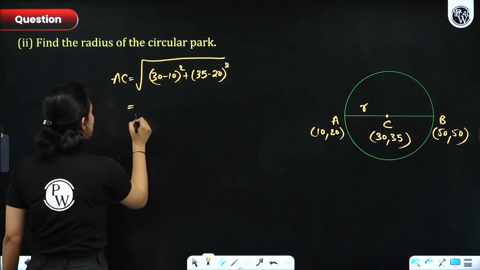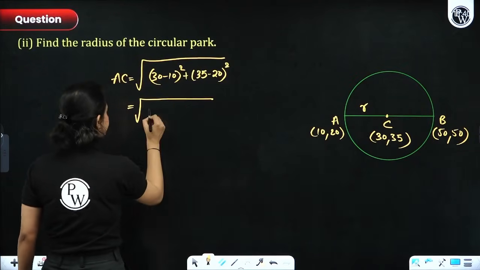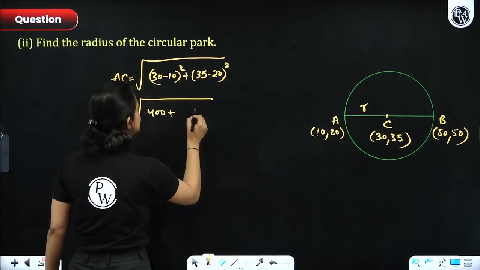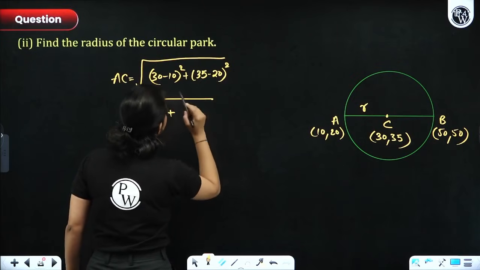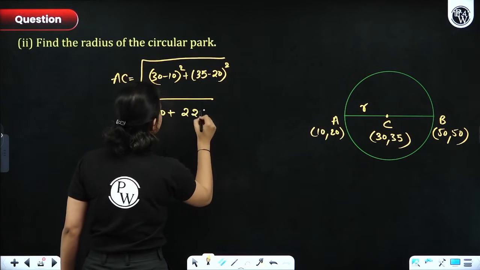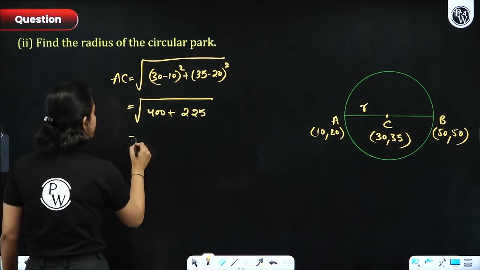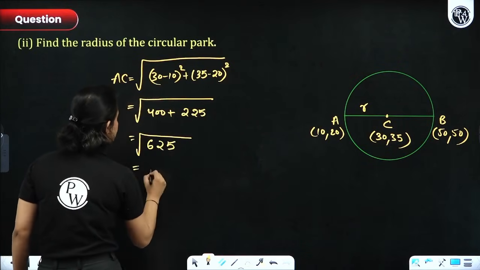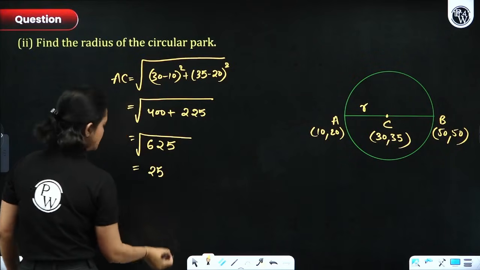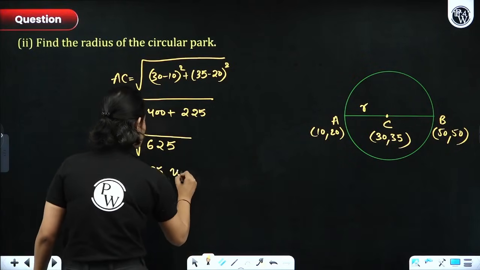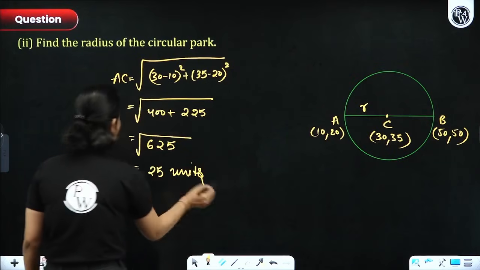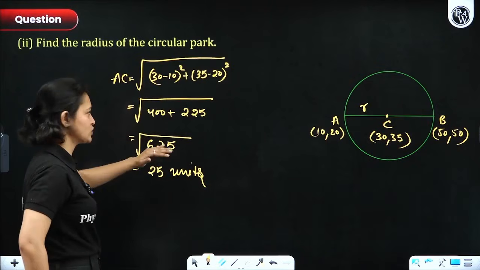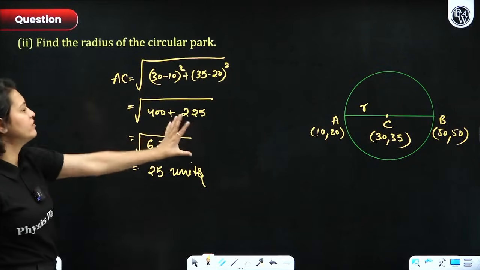Right? So this will come out to be what? Under root of 20 square, which is 400, everyone. And here 35 minus 20 is 15. 15 whole square is 225. Right? So now here we'll get what? Under root of 625. Okay, so that is equal to 25. And let's just see the units. Let me write units only. Okay, we'll check afterwards. So 25 units is the answer. I think this was very simple. The calculation also was very simple. Okay, so 25 units is the radius.